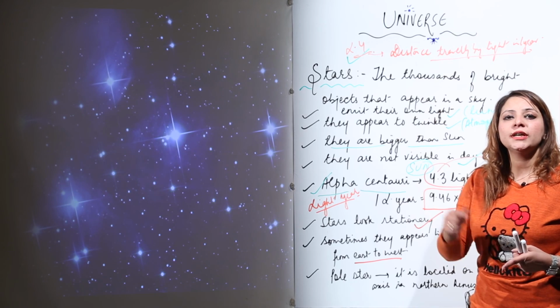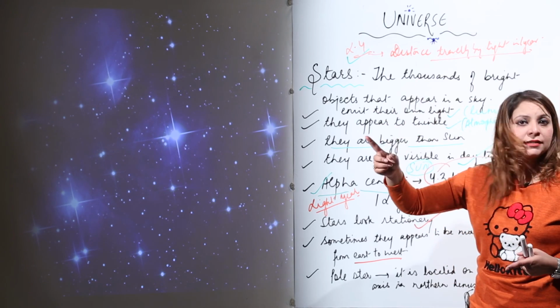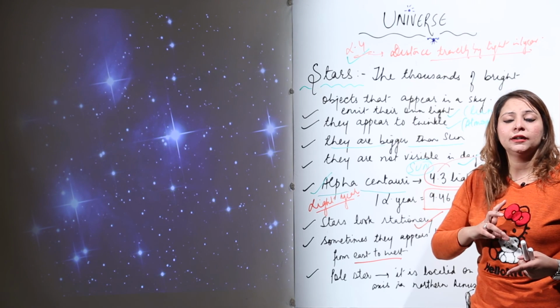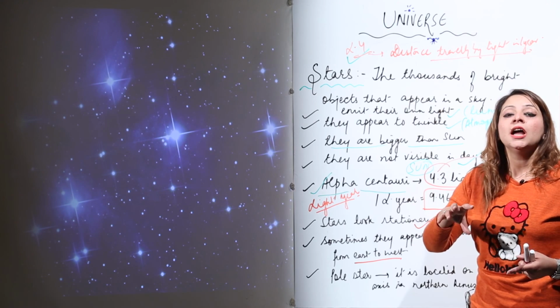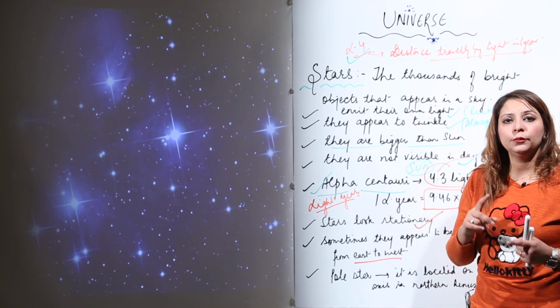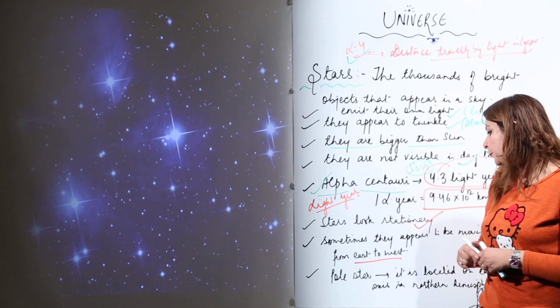So keep in mind they are not stationary, and moreover the motion is not only from east to west. It is just because we are standing on the earth and we are visualizing the stars from the earth's surface, and earth is itself rotating, and the direction is from west to east. That is why the stars appear to be moving from east to west.